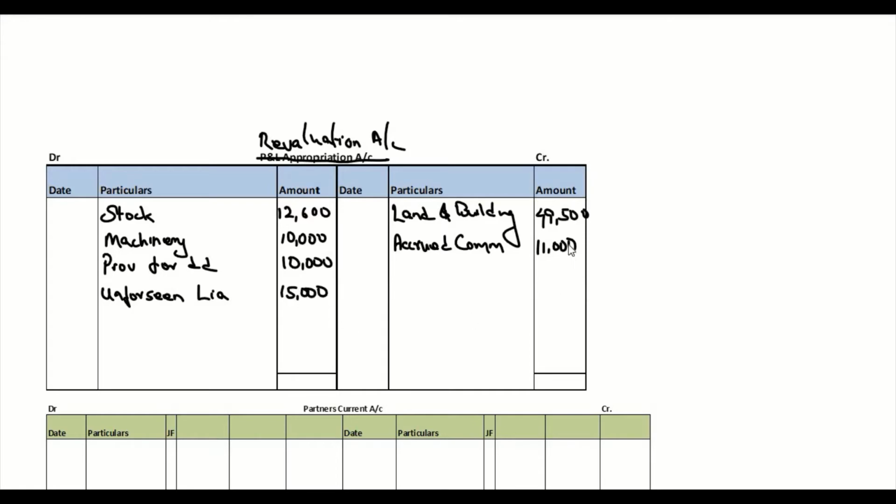Now we need to find the balance of this. 49,500 plus 11,000, it is going to be 60,500. Now the balancing figure, it is going to capital account. What's the amount? 60,500 minus 12,600 minus 10,000 minus 10,000 minus 15,000.